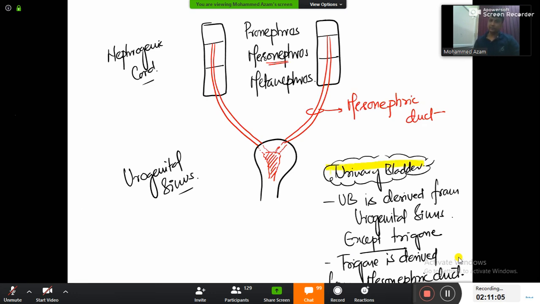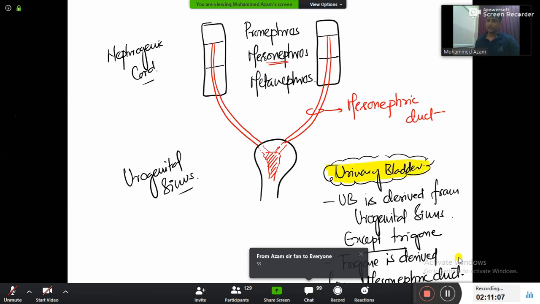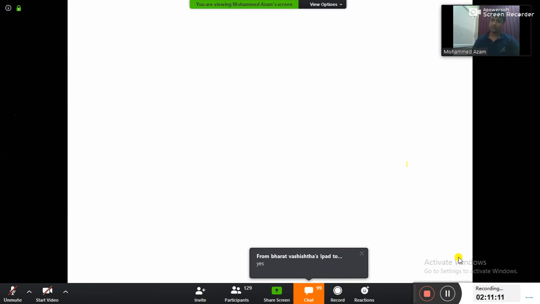Once you are done with the development of the urinary bladder, now let us see the development of the kidney, guys. Let's see how the kidneys are forming. Development of kidneys.